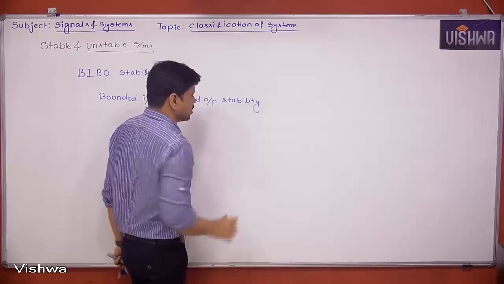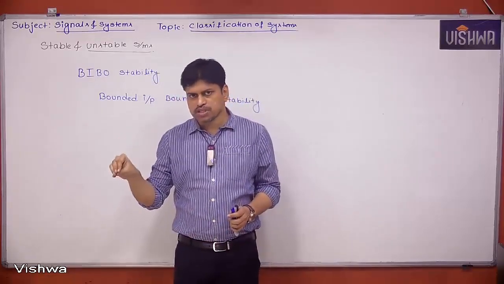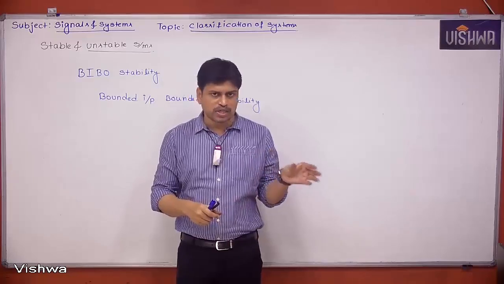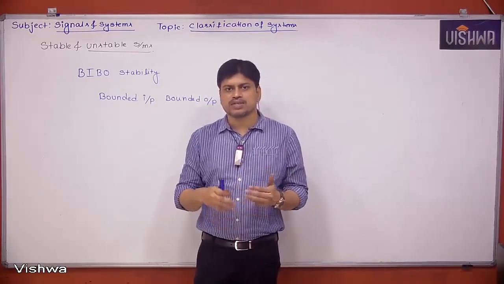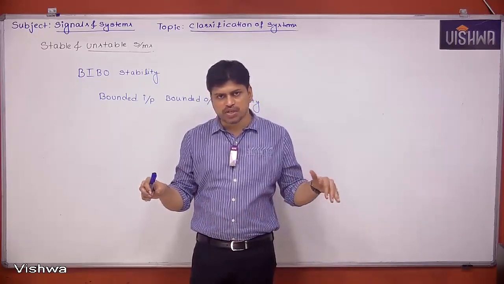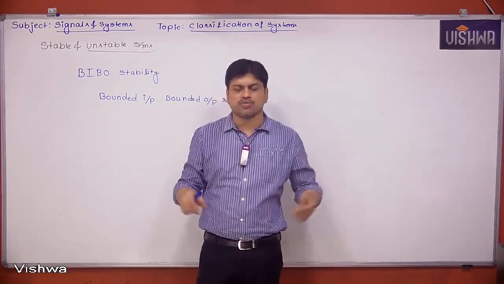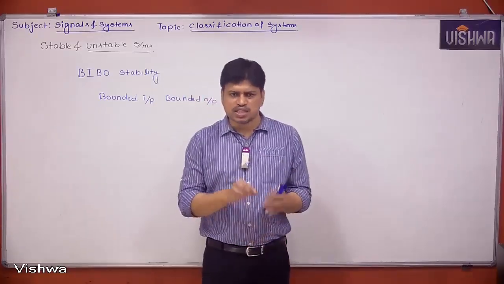What is that supposed to mean? Suppose if a bounded input is given, then we have to get the output which is nothing but bounded. Then we can say the system is stable. If for a bounded input, the system is giving you unbounded output, then we can call the system an unstable system. This is the only criteria.